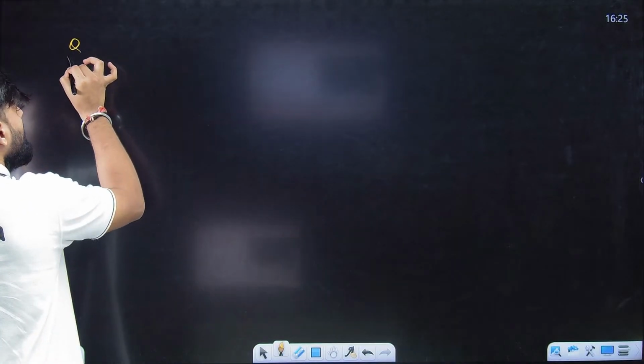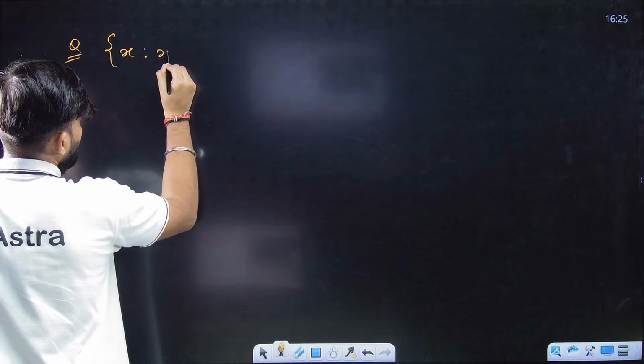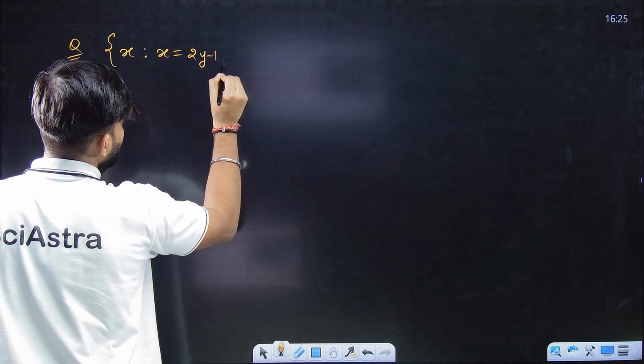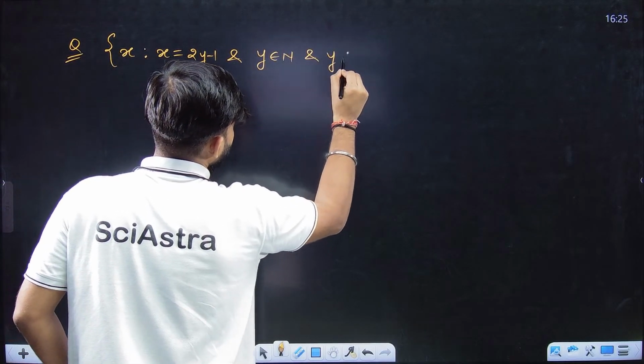One more question. x such that x is equal to 2y minus 1 and y belongs to natural numbers and y is less than or equal to